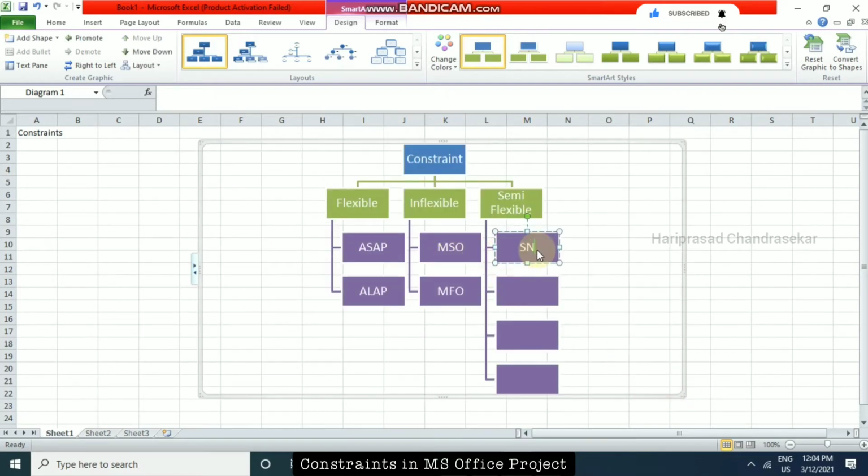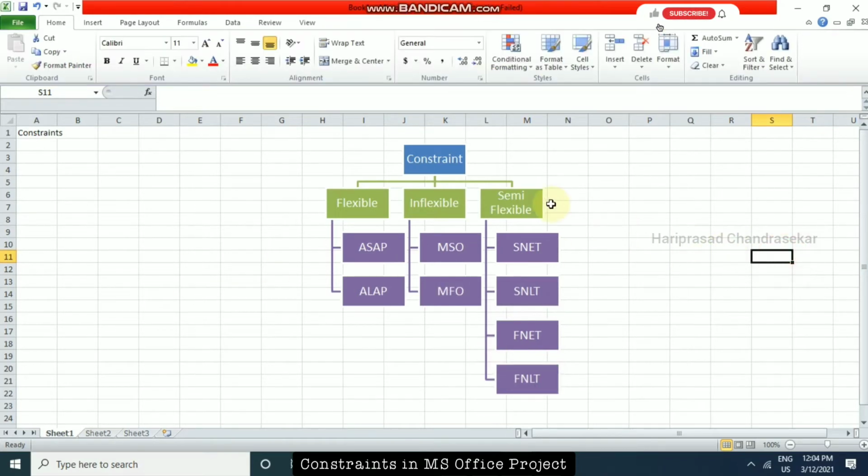So first one is SNET, which means start no earlier than, and then start no later than, and then the same for finish no earlier than, and then finish no later than. So for semi-flexible constraints we need to put some date. Even for inflexible constraints we need to put some particular date. So based on the date it will take care. Must start on, we are going to put some date. Then it will start that particular activity on that particular date. Must finish on, we need to put some date and it will take care of that particular task.